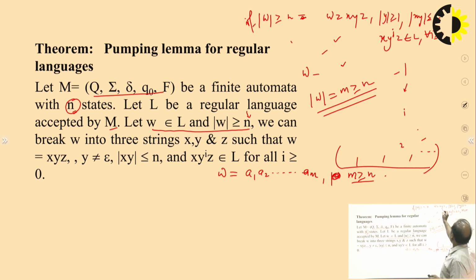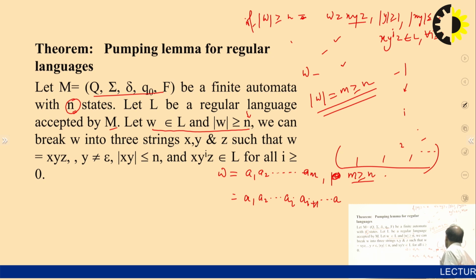So now this will be divided into three parts, right? Suppose this is going to be divided into A1, A2, up to AI, and then AI plus 1 to AJ, and next is AJ plus 1 to AM, right?